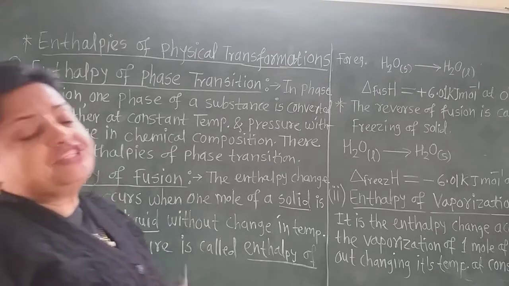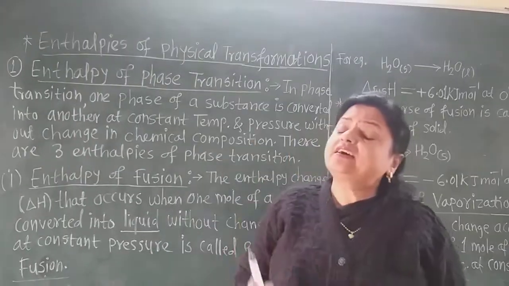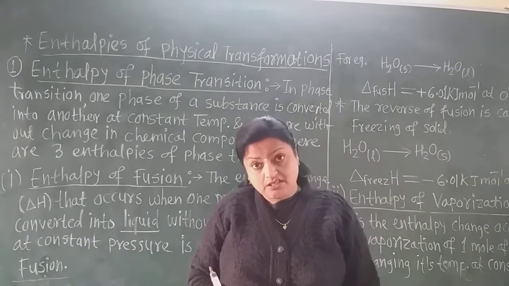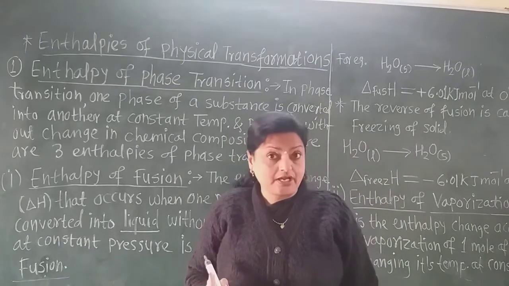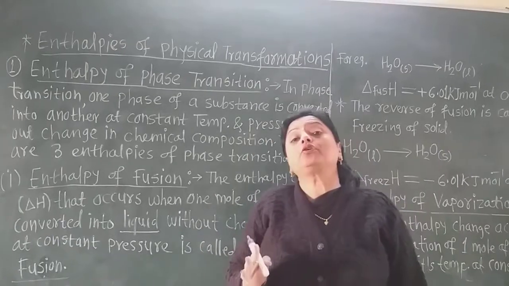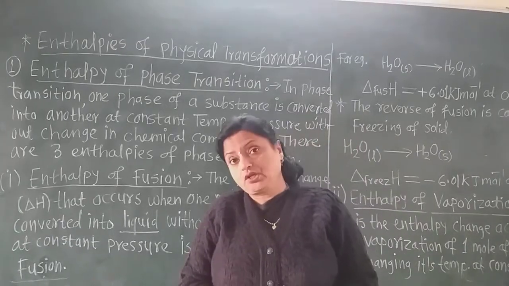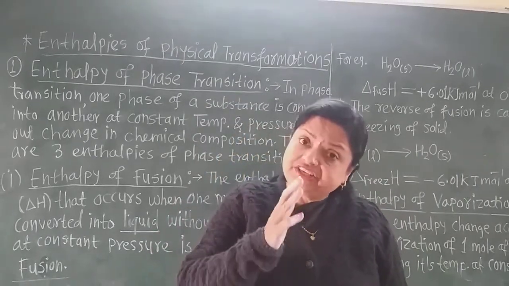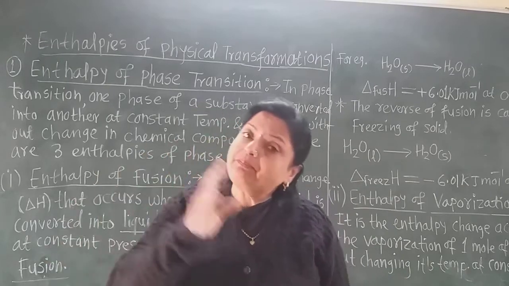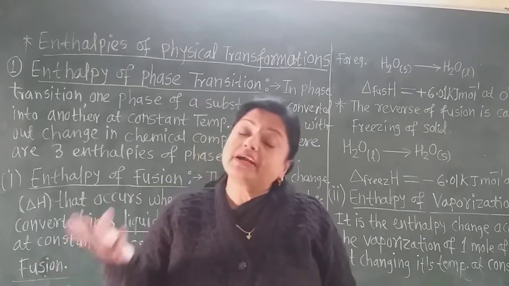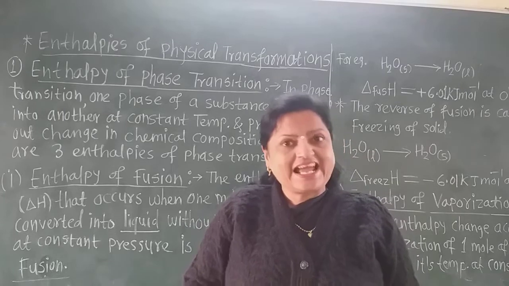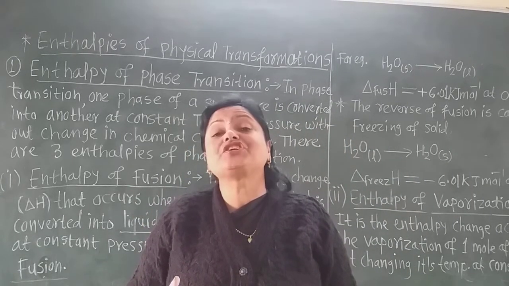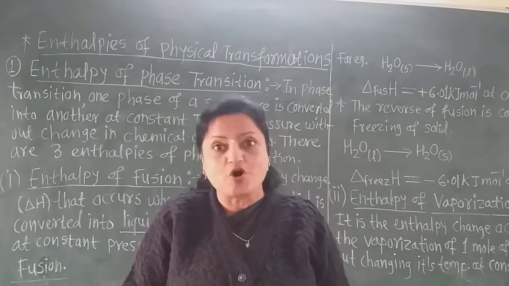Physical change means there is only a change in the phase of the substance and not in its chemical constitution. For example, if ice changes into water, that is a physical transformation, but the constituents of ice and liquid water are the same.